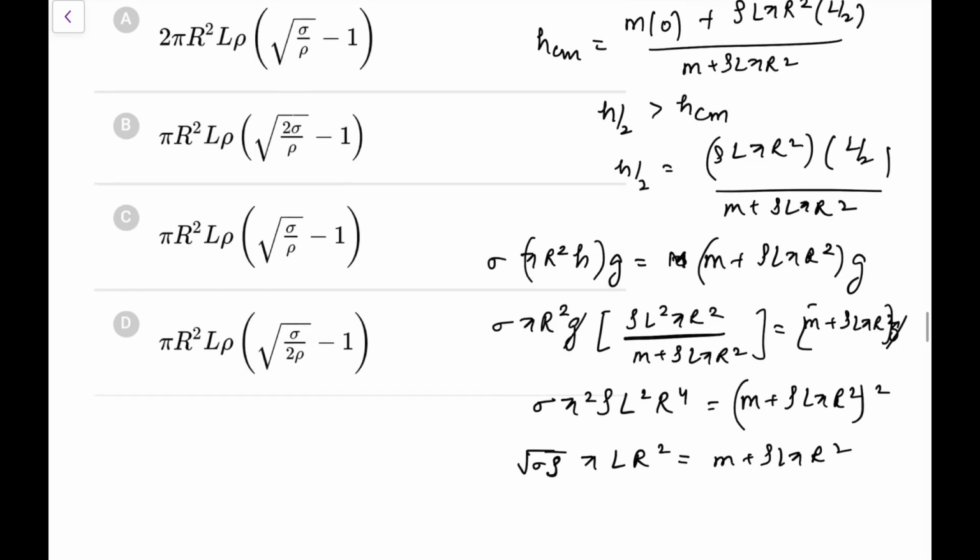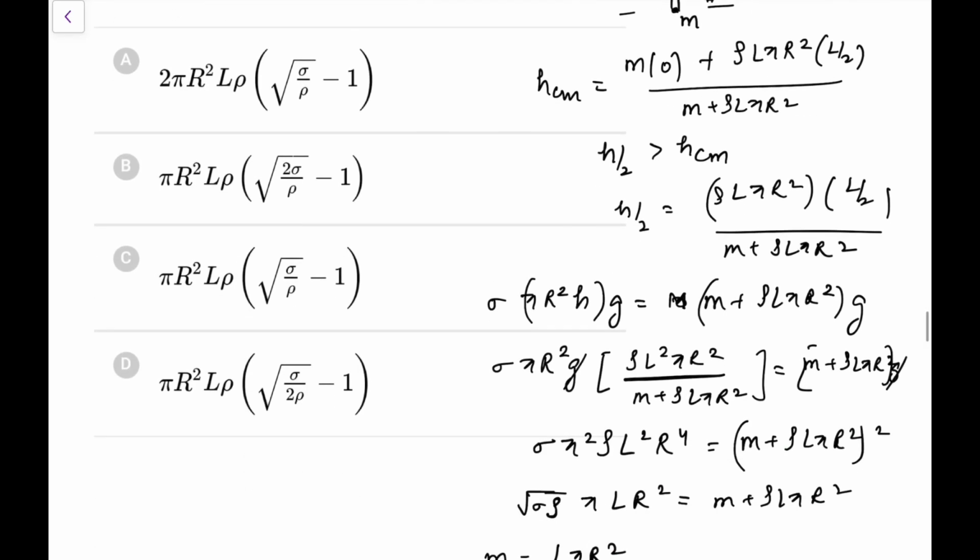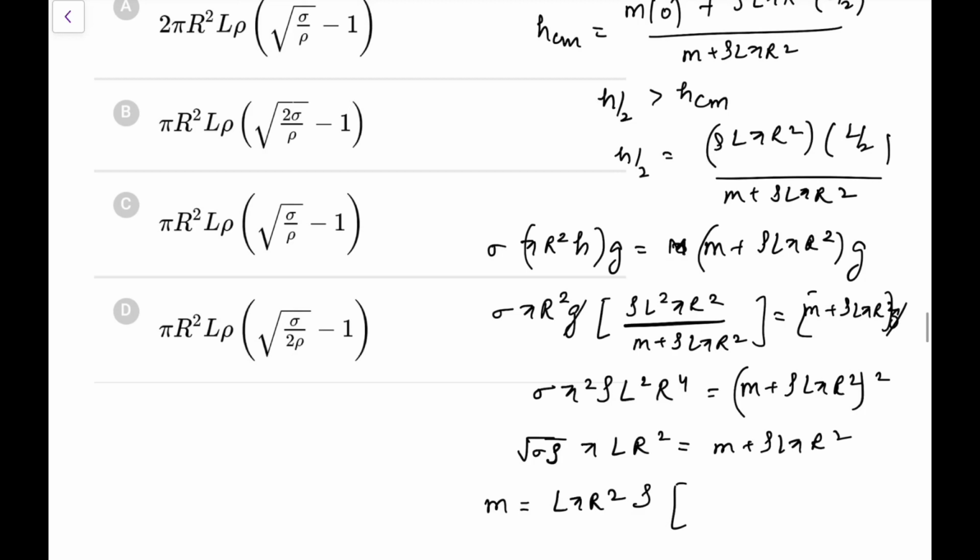So this M would come out as, taking common L pi r square, and as per the options I take this rho also common, sigma upon rho minus 1, that is what we are getting.